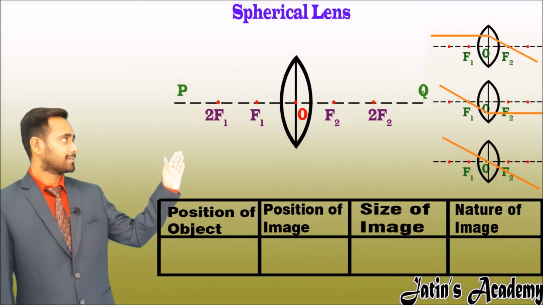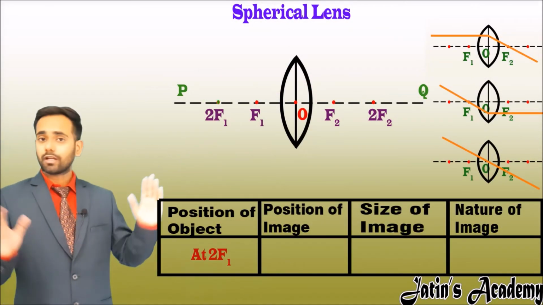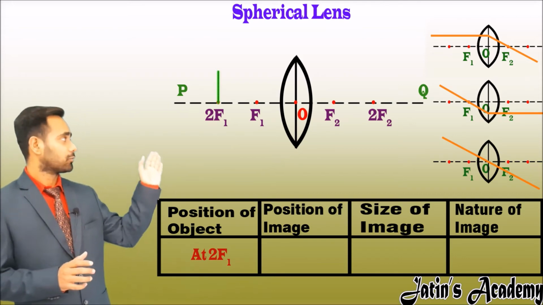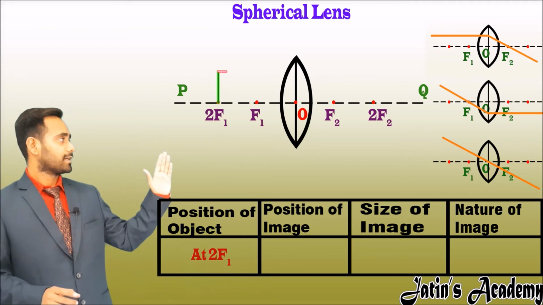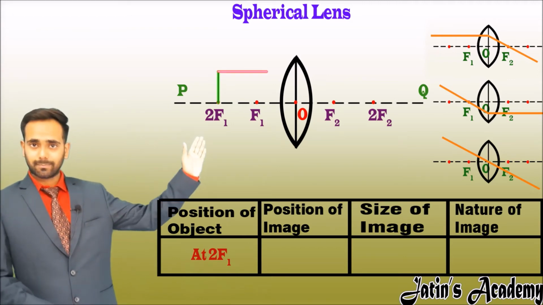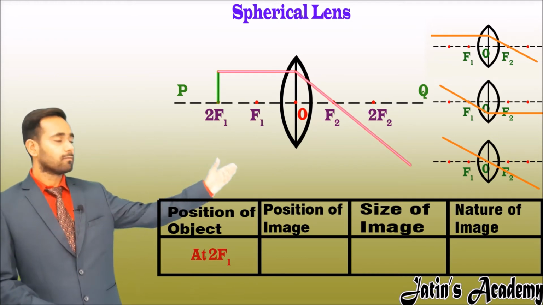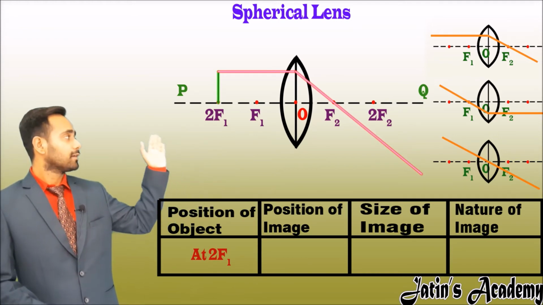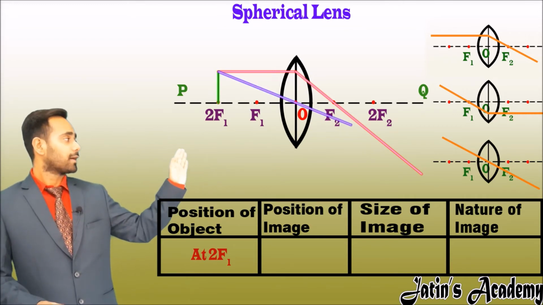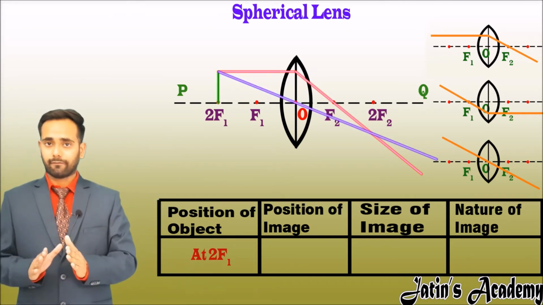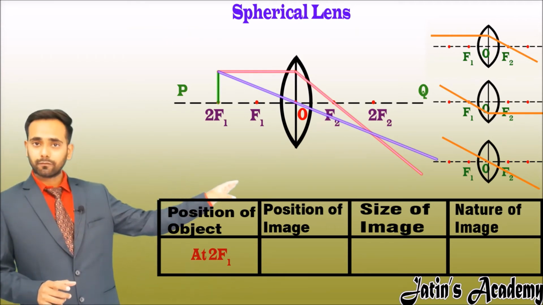The second case is when object is placed at 2f1. Now make a 1 centimeter line at 2f1. Now we have to choose the two rays. Our first ray is when line is parallel to principal axis. After refraction from lens, it passes from f2, and a line when passes from the optical center, it passes away without any deviation. Now our image is formed at the point of intersection.